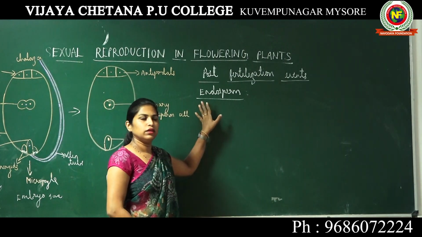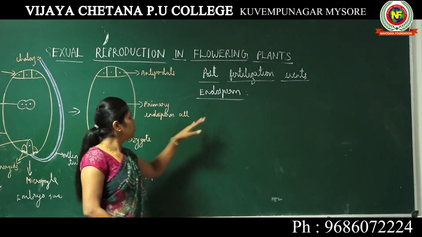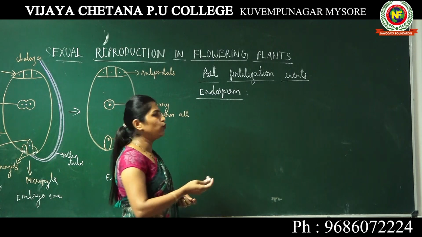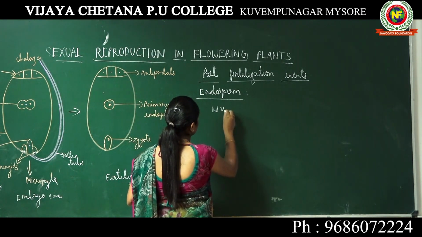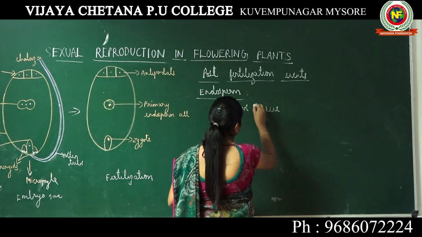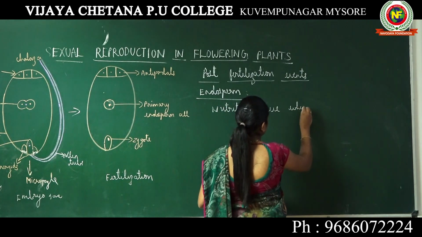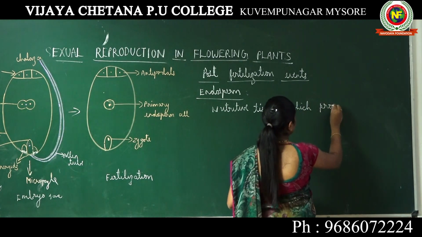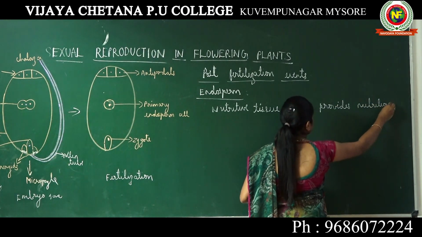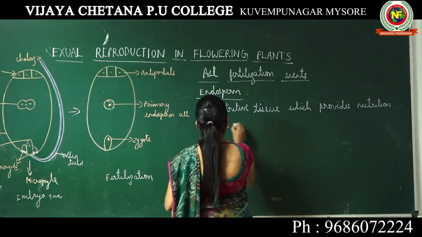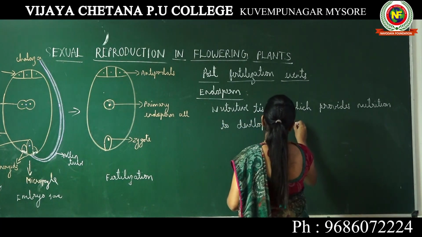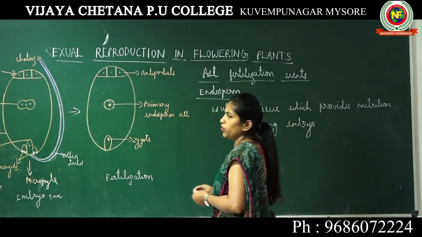Let's begin with endosperm. What is endosperm and how is it produced? We need to know that endosperm is a kind of nutritive tissue which provides nutrition to developing embryo.